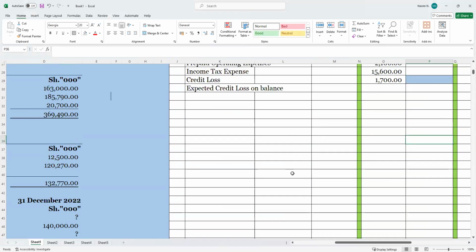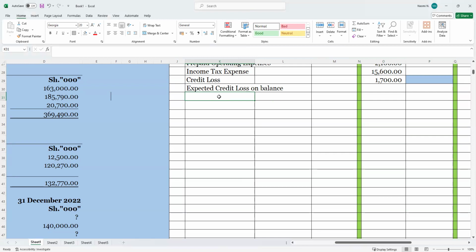Okay. For expected, what do you call it? It is called expected credit loss on balance. So they are saying on balance, so it means it will also affect our trade receivables, but now at balance at the end of the period. On the adjustment column, that is what will be affecting our. So it is this expected.